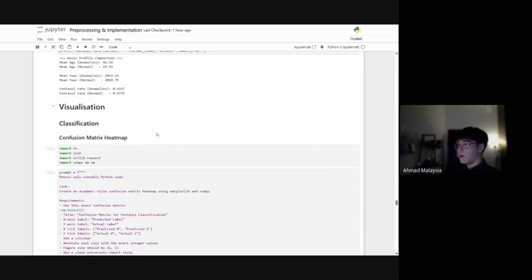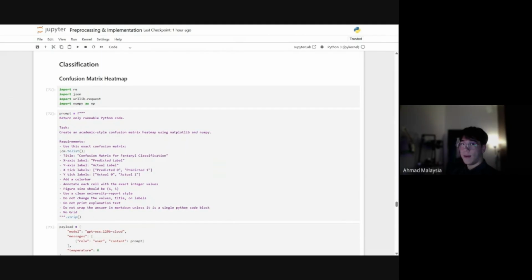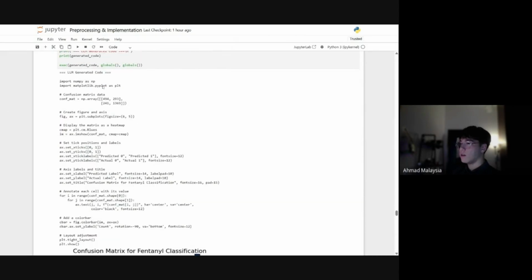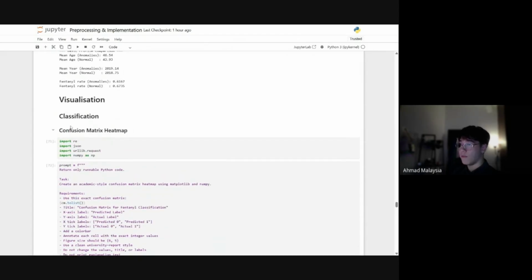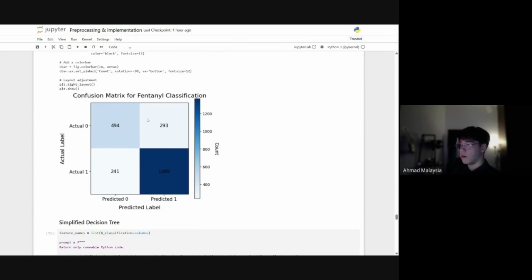Now, to visualize, I actually used a local LLM. It's running locally on my device, and I'm just using this API to send it the prompt, receive the response here, and then display the generated code. Here I ask it to return the code and then to execute the code in the chat. For the first visualization, I visualized a heat map of the confusion matrix that we saw earlier. This is the code for it, and this is the actual visualization.